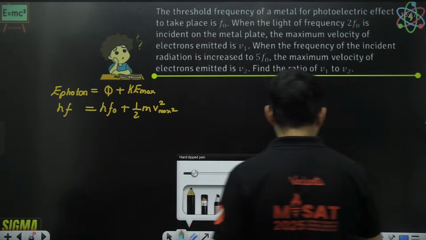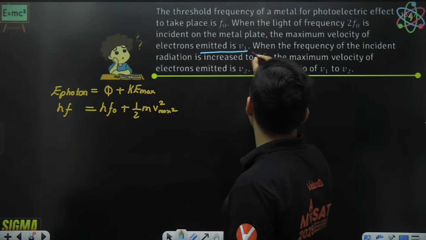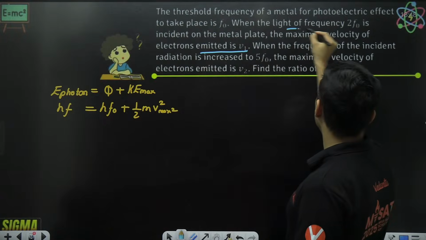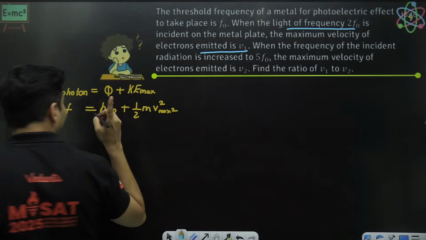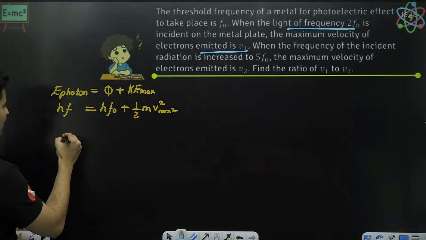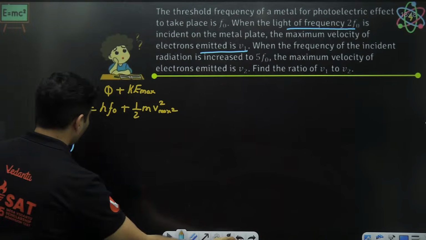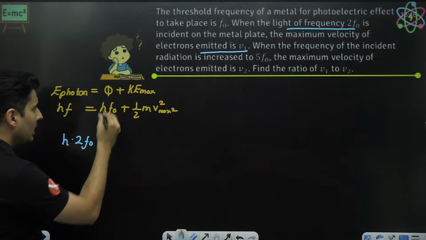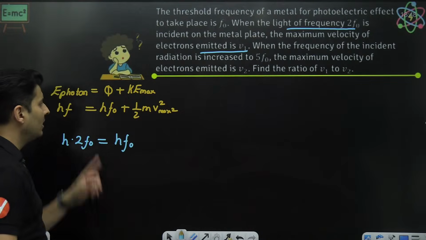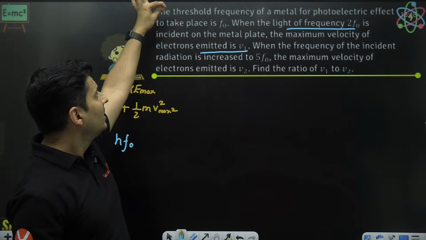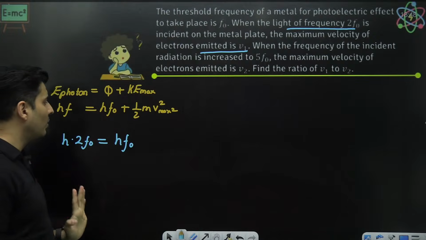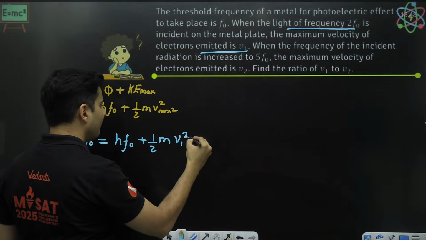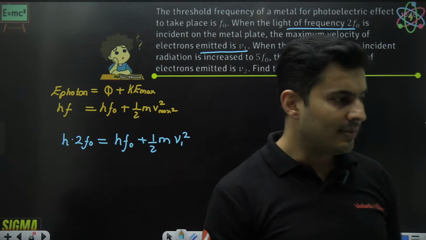Now let's look at the first set of data. When the speed is v1, what is the frequency of the light? The frequency of the light is 2f naught. So for the first situation, I'll put h into 2 times f naught, which is the energy of the light. Work function is h into f naught, because it is clearly mentioned in the question that the threshold frequency is simply f naught. The maximum speed is already given, which is v1, so I'll put v1 square.